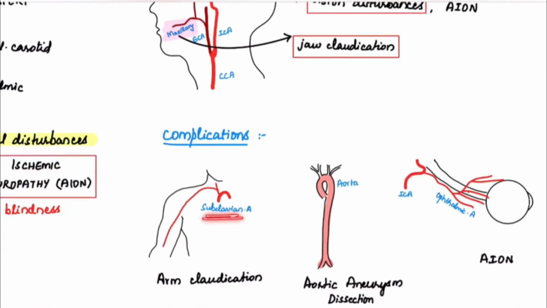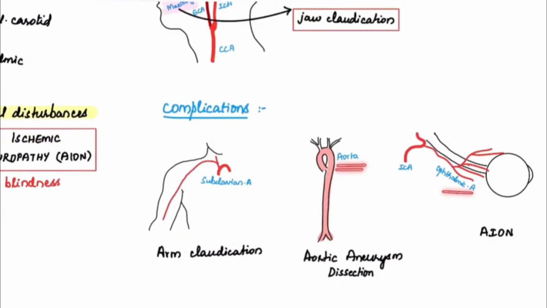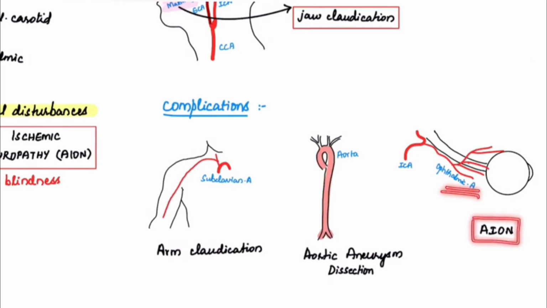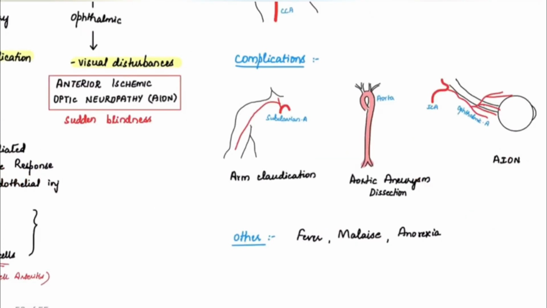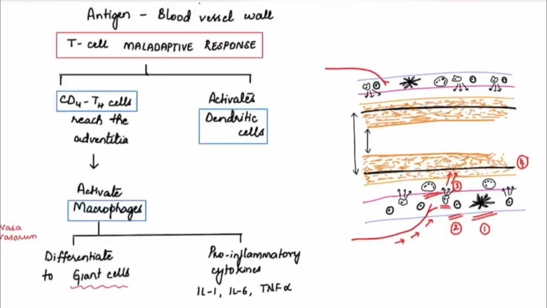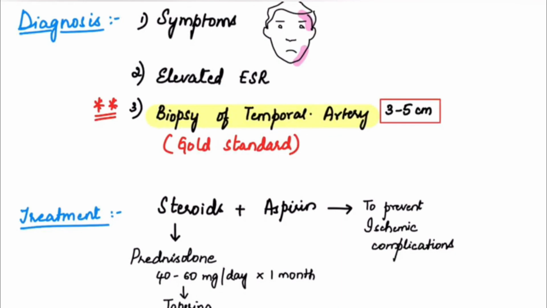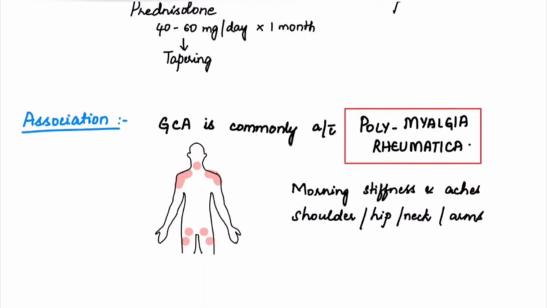Similarly, involvement of the subclavian artery can lead to arm claudication, involvement of the aorta can lead to aortic aneurysm or dissection, and involvement of the ophthalmic artery leads to anterior ischemic optic neuropathy with sudden blindness. Other clinical manifestations include fever, malaise, and anorexia. The pathogenesis of giant cell arteritis involves CD4 T helper cells, dendritic cells, and macrophages. The presence of giant cells in the histology gives the name giant cell arteritis. The gold standard for diagnosis is biopsy of a temporal artery. And this is commonly associated with polymyalgia rheumatica.